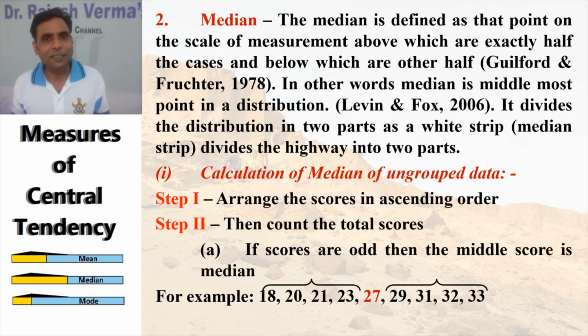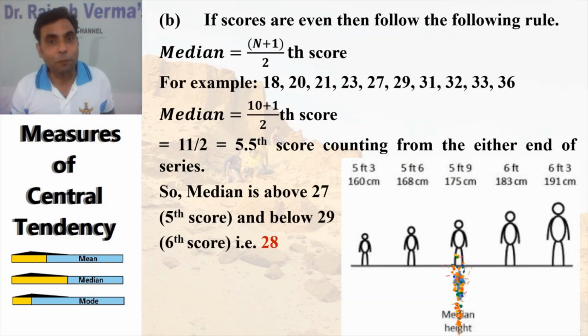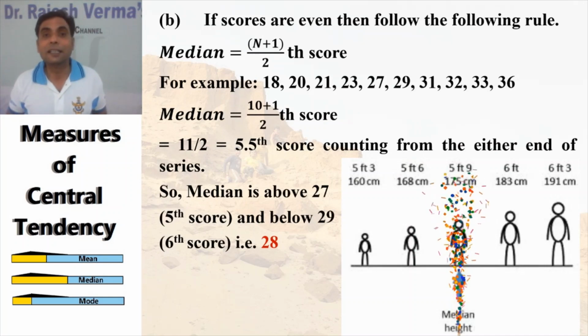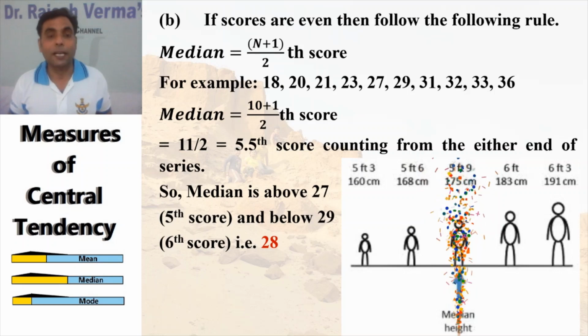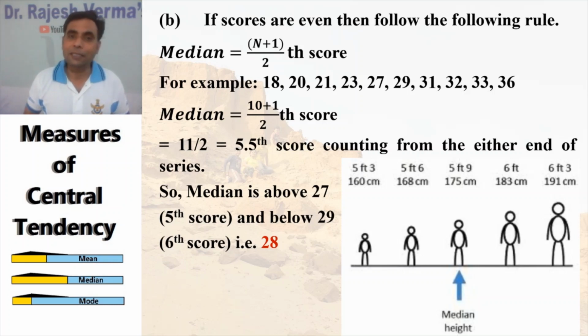How simple it is? 100% you will agree with me, because it's very simple to calculate. If the scores are in odd number, the middle number, after arranging the scores in ascending order, indicates your median. Remember, it was for the ungrouped data and when the scores are in odd number. If the scores are in even number, then you have to follow one more step. Then there is a rule for that, that is the (n plus 1) divided by 2 th score. That is, n means the total number of scores.